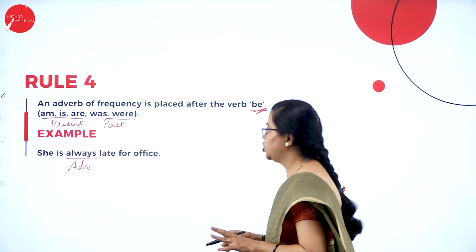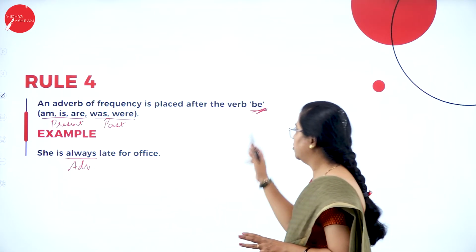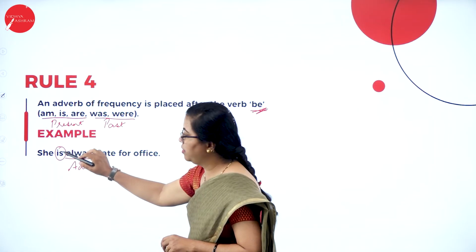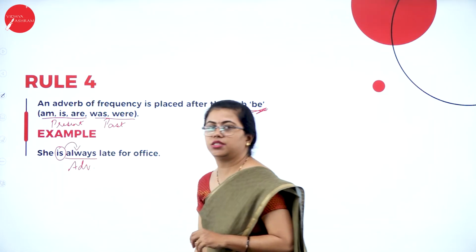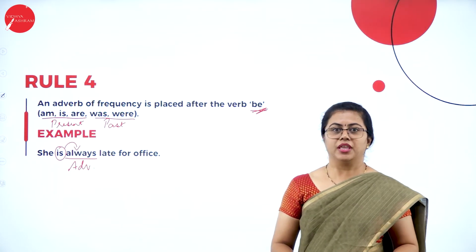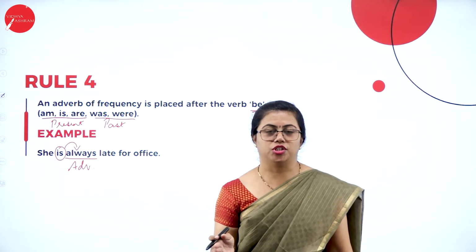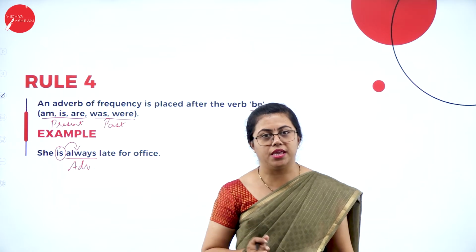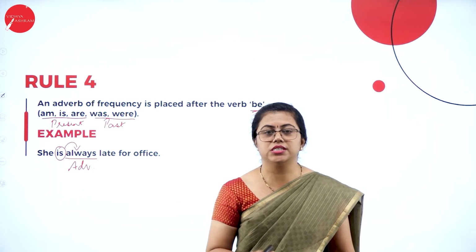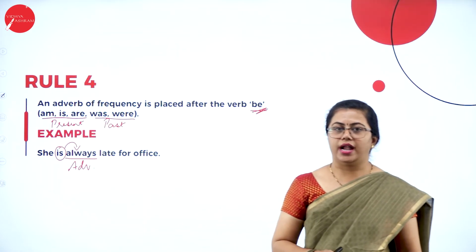So this adverb has to be placed after the verb be, that is, after the form of be. She always is late, it is wrong. She is always late. Fine. So whenever you are getting such a structure, with be and then an adverb, please make sure you use the form of be first, then you make use of this adverb next.